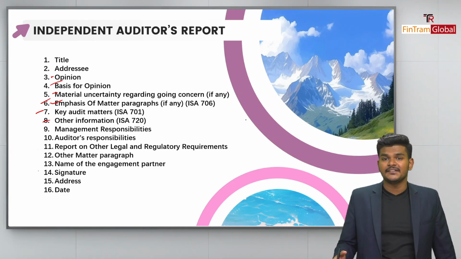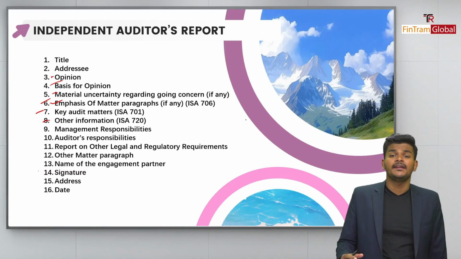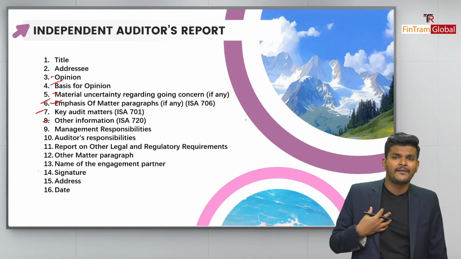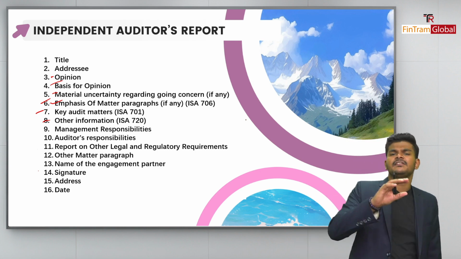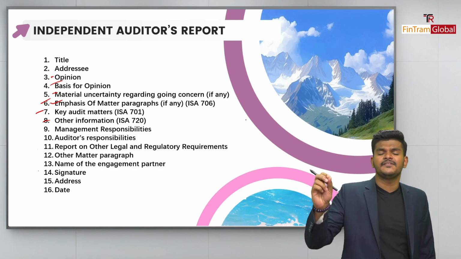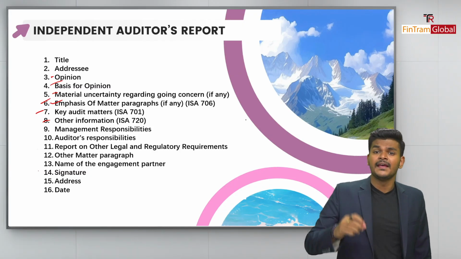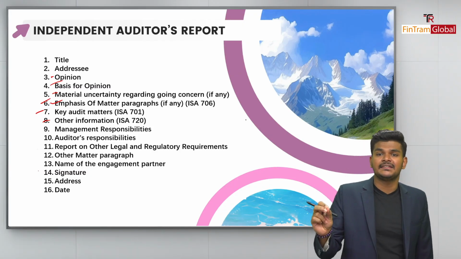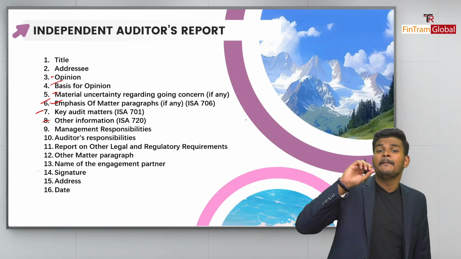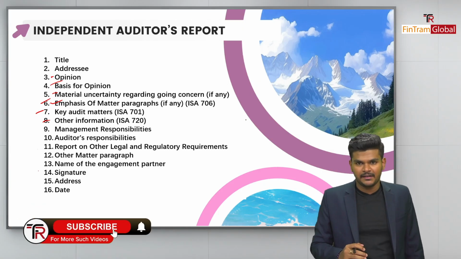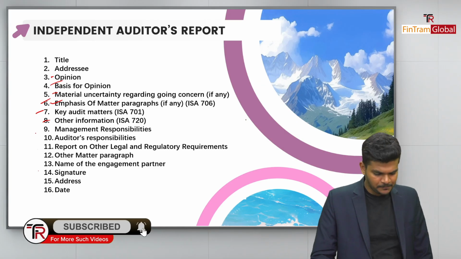Some key financial ratios. All this information is there, right? So we're just going through this particular information. Of course, we don't have any obligation to do that, but we still review it to see if it is consistent with what is given in the financial statements. Okay folks, if there are any inconsistencies, especially material inconsistencies, then that will be mentioned in the other information paragraph. So remember that particular aspect as well.